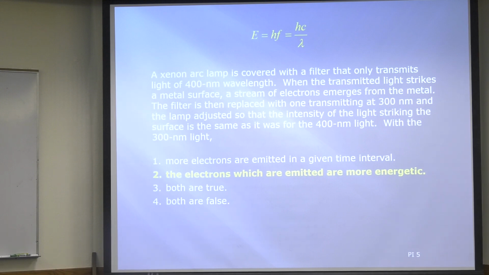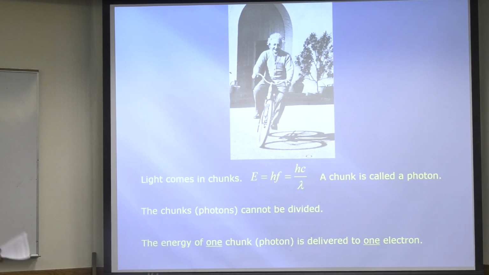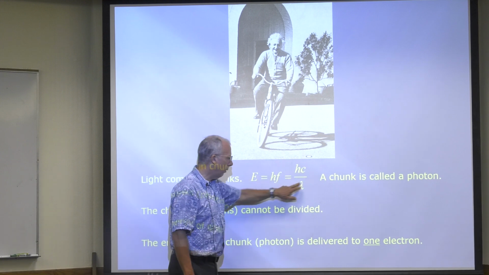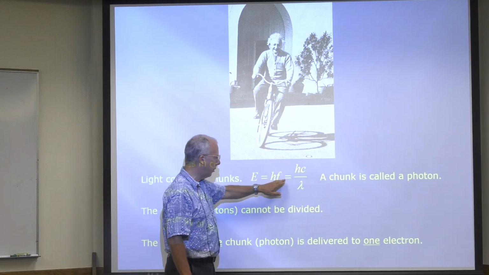Okay, let's just pause and review. So the particle model: what's a particle of light? It's a quantum chunk of energy. And let's talk about waves and things like that. So Einstein: light comes in chunks. Incredible, important formula: E equals hf, which is hc over lambda.